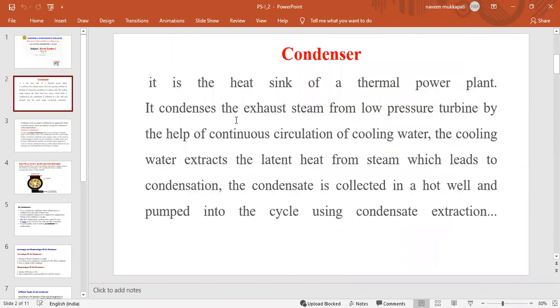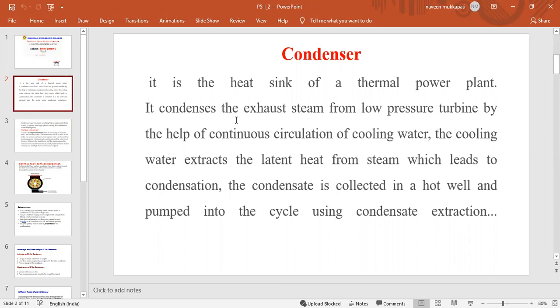It is the heat sink of a thermal power plant. It condenses the exhaust steam from the low pressure turbine. That is converted by combination with the cooling water from the circulating pumps to the condenser. After the cooling water comes into the condenser, the steam and the cooling water combine with each other. Then that steam will be converted again into normal water.